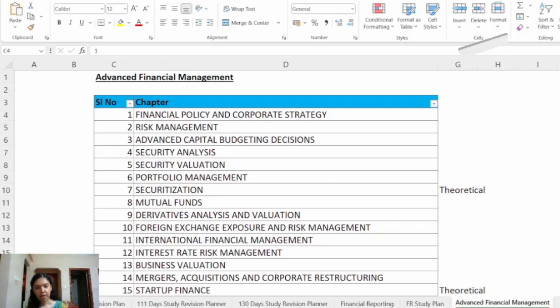The next point mentioned was attempt the mock test paper seriously in exam-like condition. That is, do not refer to any notebook and solve the paper just like you are solving the real exam. Keep a timer and take 3 hours and solve it in the real exam-like situation. And after you complete attempting the mock test paper, self-evaluate it and also assess your performance. So you have to compare your answer with the ICAI answer and you can assess your performance.